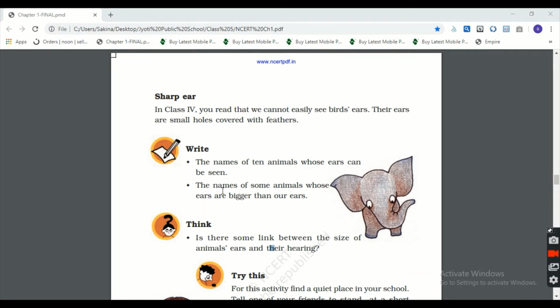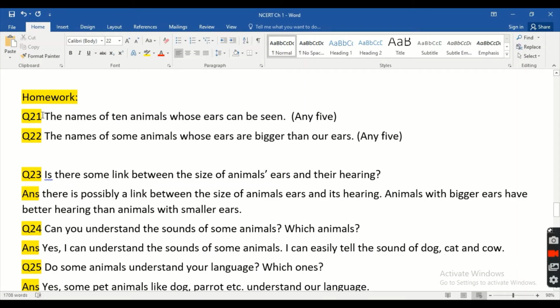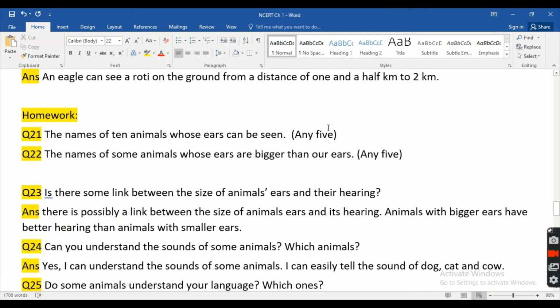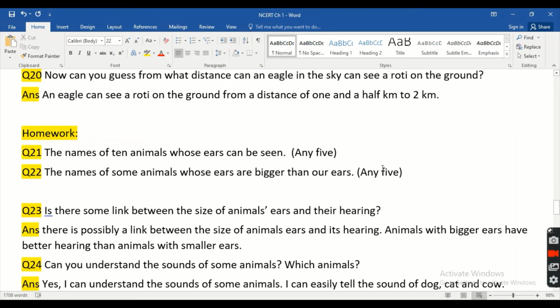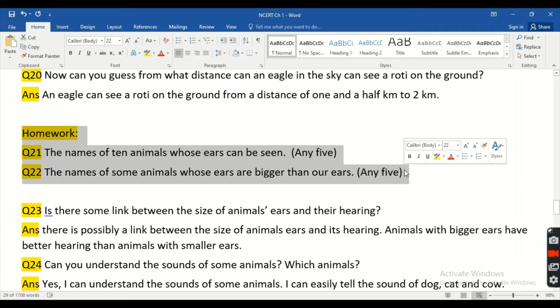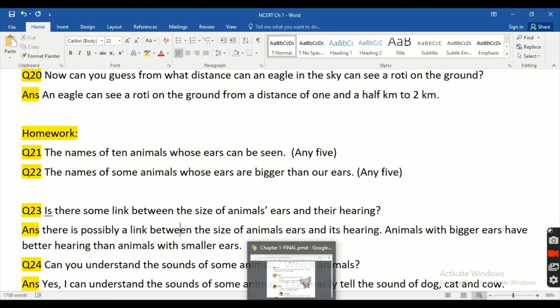Again, the next question. The names of some animals whose ears are bigger than our ears. Here one picture is given. The name of one animal is elephant. So this is also the homework part of yours. In my sheet, I have mentioned these two questions as homework. Here you have to write the names of any 5 animals, and here also any 5 animals. You can see the questions from here. I have mentioned homework for these two questions, right? Okay, now proceed further.